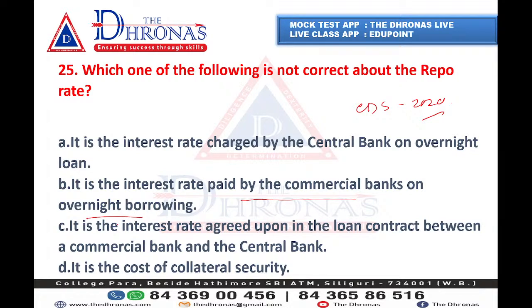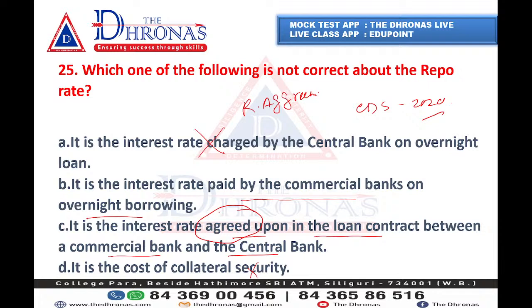It's not. It is the interest rate agreed upon in the loan contract between a commercial bank and the central bank. So it is the interest rate charged by the central bank on overnight loan. On these two statements, you don't have any confusion. You are only thinking that it is the interest rate paid by the commercial bank on overnight borrowing. That is not it. Repo is basically a repurchase agreement. It is basically an agreement. So where you can find that agreement term, that will be your crystal clear option.